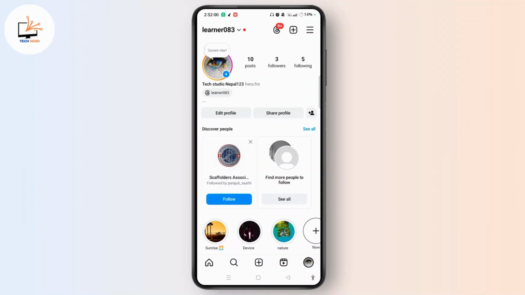The second thing you have to know is using geo targeting in ads. For Instagram ads, you can directly target US audience by selecting United States in the location settings.